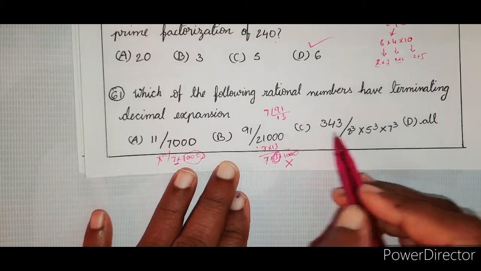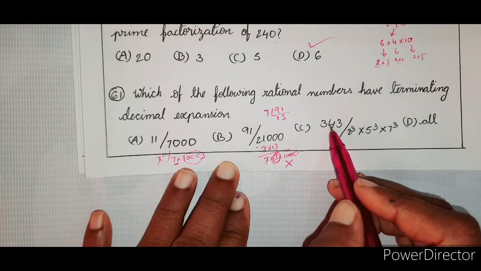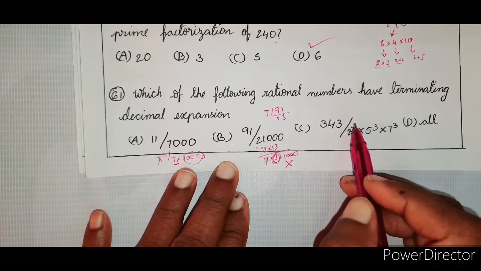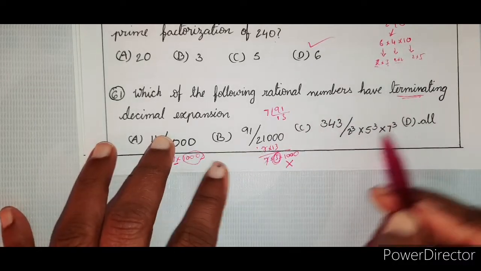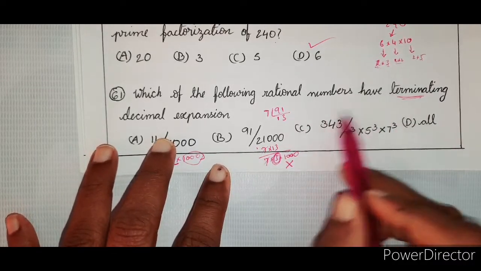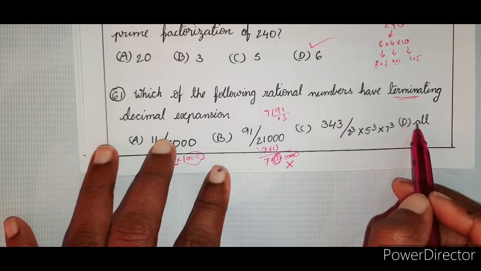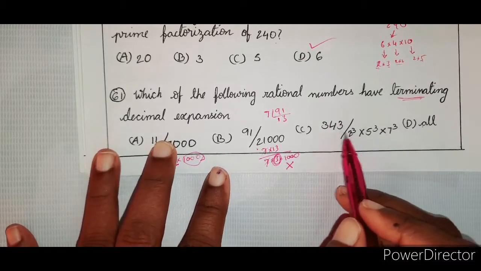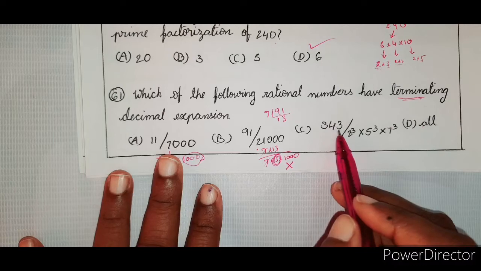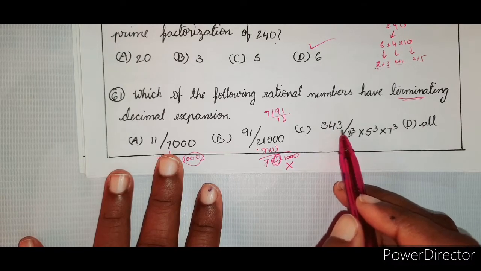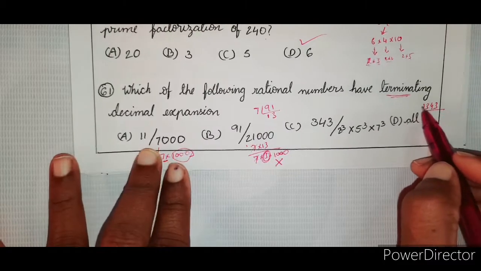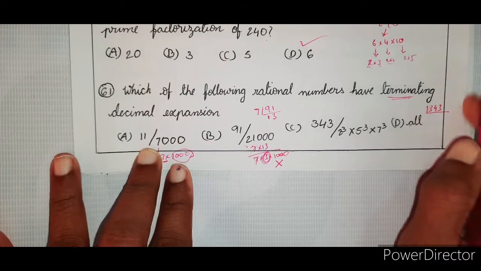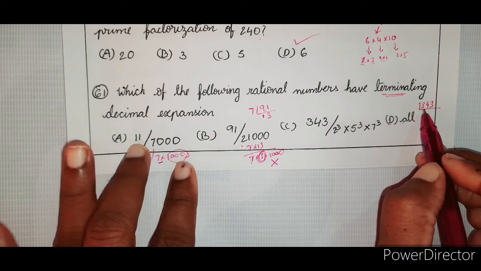So here if you see this one, 343, obviously it is terminating. Which of the following rational numbers have terminating decimal expansion? Definitely we may get this one because the other option is all. But anyhow, let us not blindly tick the answer. Let us check this one. So 343. Let us find out the prime factors of 343. Will 3 go? I don't think so.